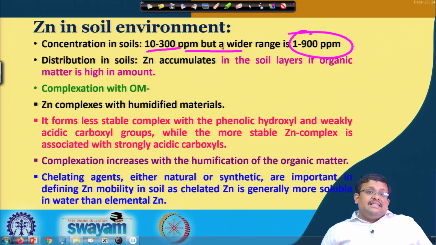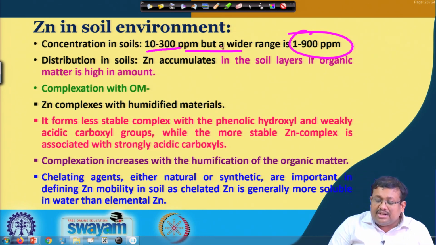It forms less stable complex with the phenolic hydroxyl and weakly acidic carboxyl groups, while the more stable zinc complex is associated with strongly acidic carboxyl groups, and complexation increases with the humification of the organic matter. So, as the humification of the organic matter increases, complexation also increases.